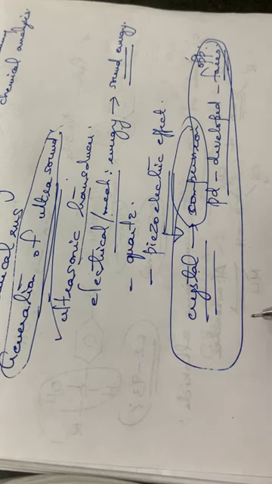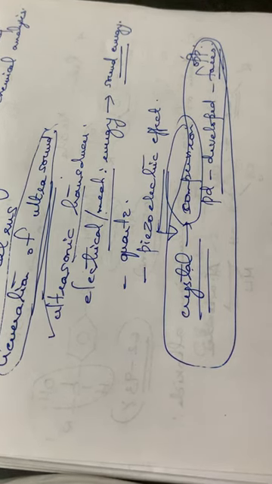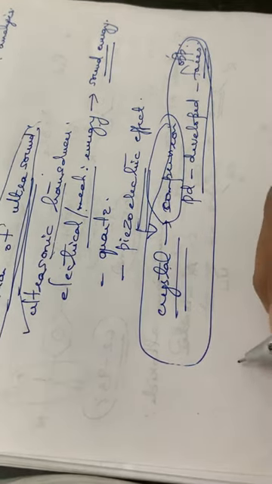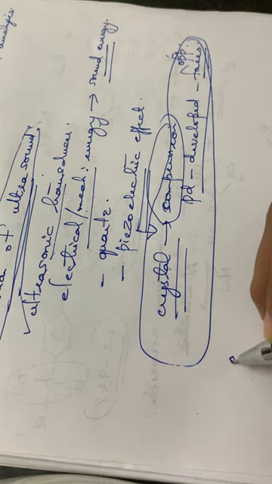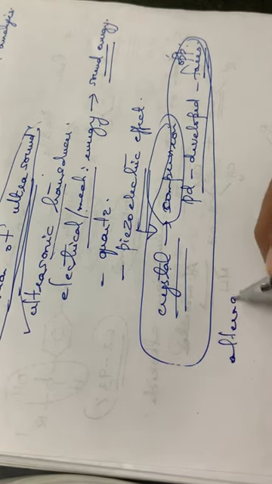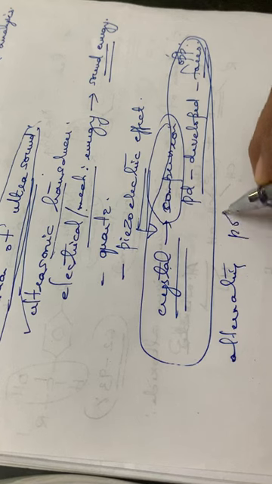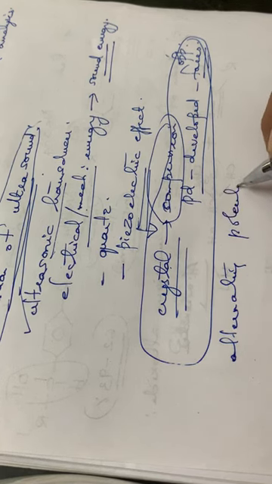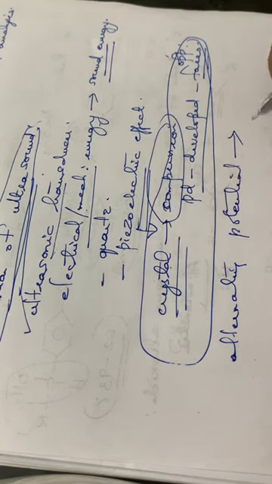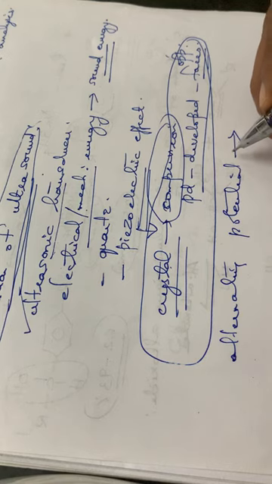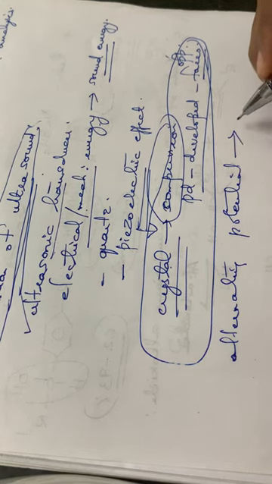And again, we can consider the reverse of this. When an alternating potential is placed across the faces of a piezoelectric crystal, an inverse effect is produced.